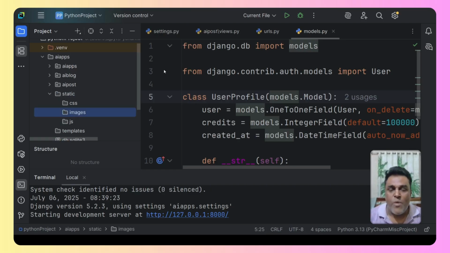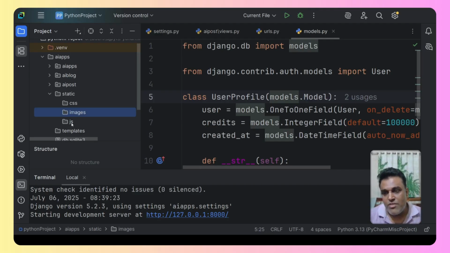We are going to store all the CSS files inside the CSS folder. Under images, we are going to store all the images that are required in the project. We are going to create the home page, the index page, so we'll have a lot of images on our web page, right?